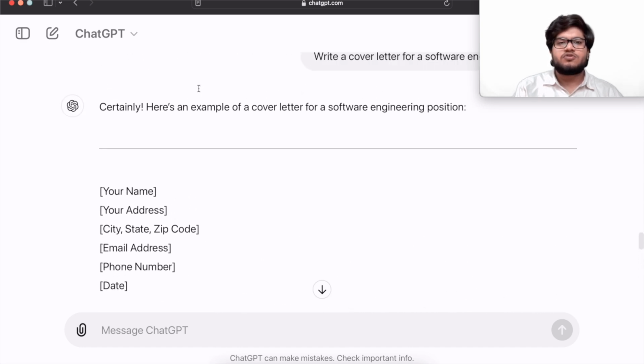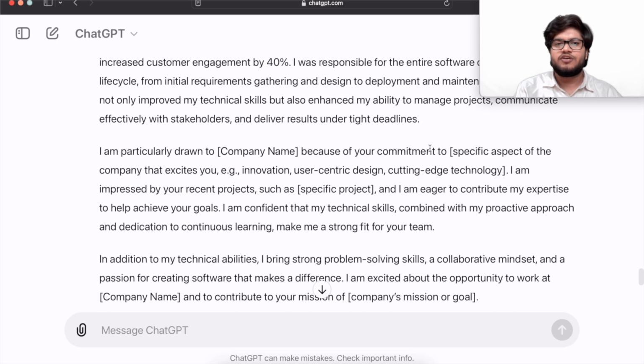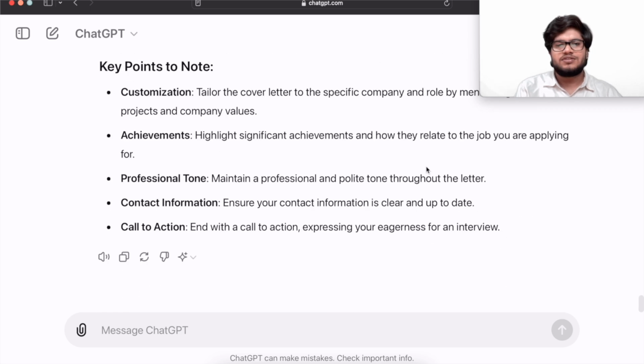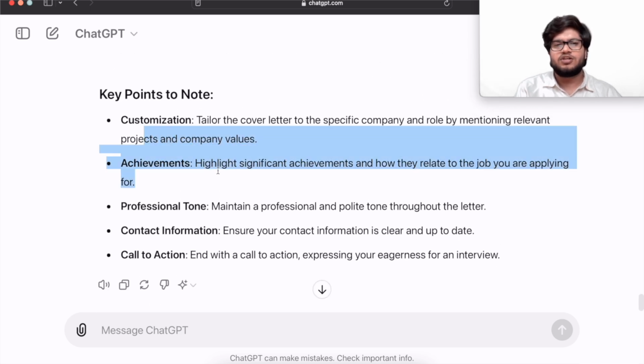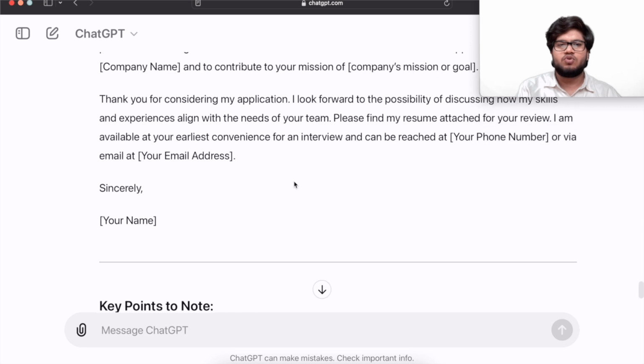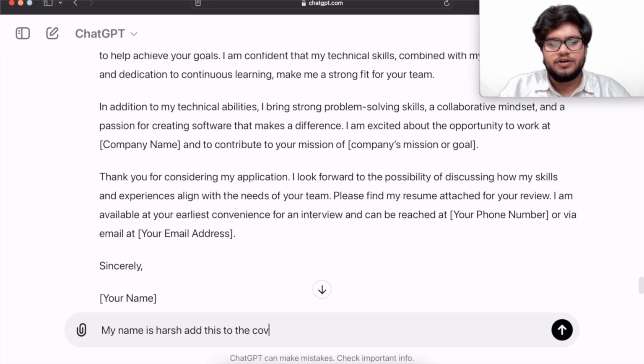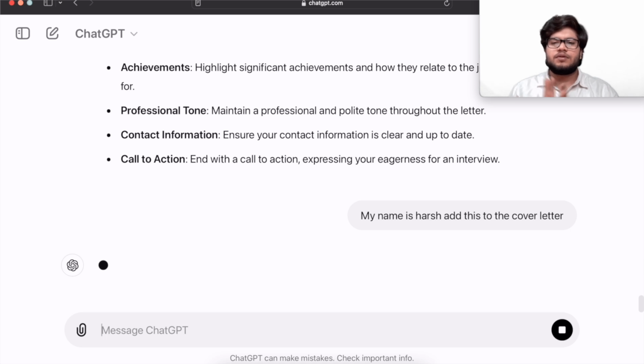All right. So we just wrote, very bluntly to ChatGPT, "write a cover letter for a software engineering position." If you give some details, you can do some customization: highlight your personal achievements, professional tone, contact information, call to action. These are some key points to note. But if you give your details, for example, my name is Harsh, add this to the cover letter, right? So it will add my name to the cover letter.